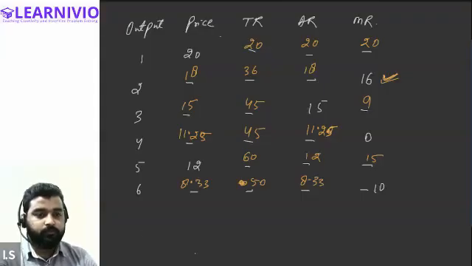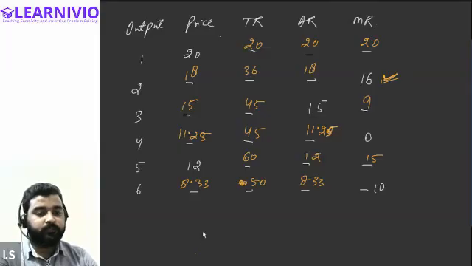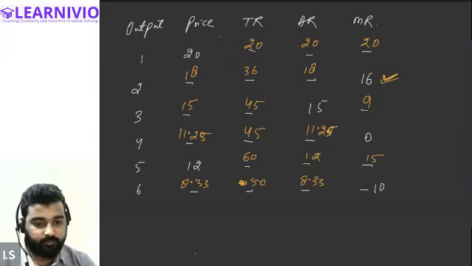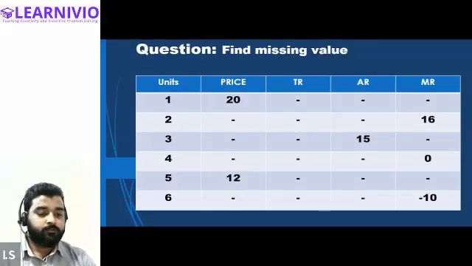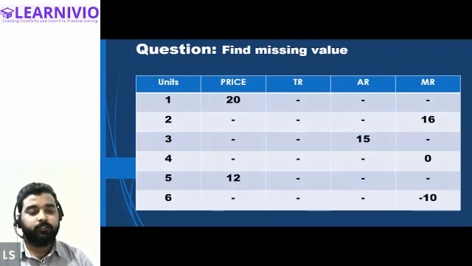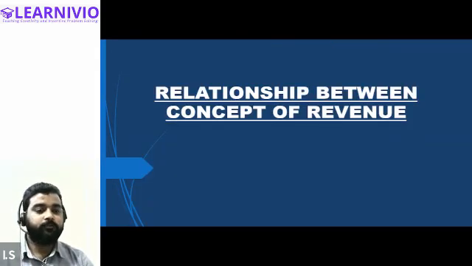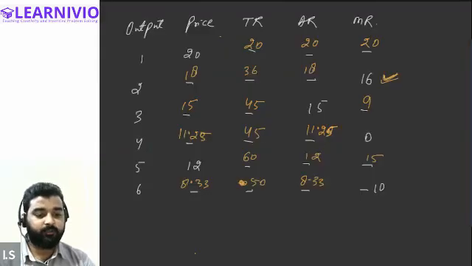All right, everyone. So now I hope all of you have understood how revenue is calculated, what is average and marginal revenue, and why average revenue is always equal to the price of the commodity. Let's move to the next topic. Now we will understand the relationship between different types of revenues. So let me explain this first of all. We will come back to the PowerPoint, but just a minute.